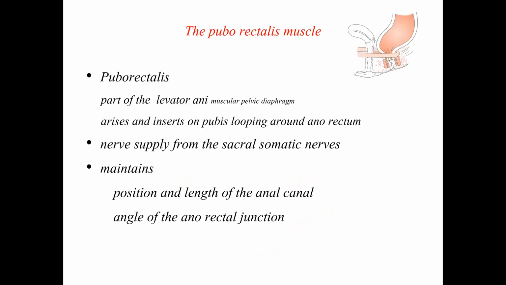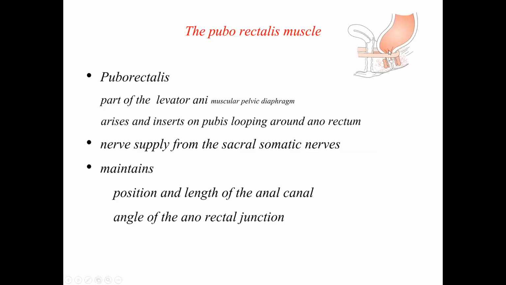Now the puborectalis sling. This is involuntary. This belongs to the anorectal ring, involuntary muscle. If you see here, this is constricting the anorectal ring. So when the pelvic muscles, perineal muscles relax during defecation, this loop relaxes and the anorectal angle is abolished and they come in line.